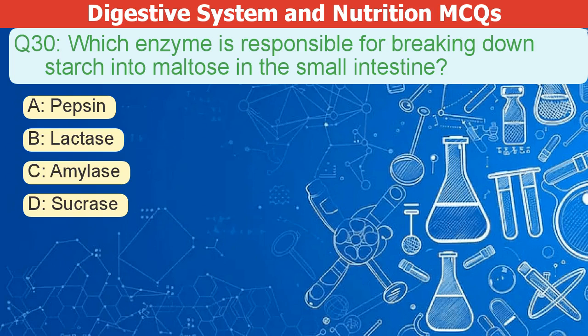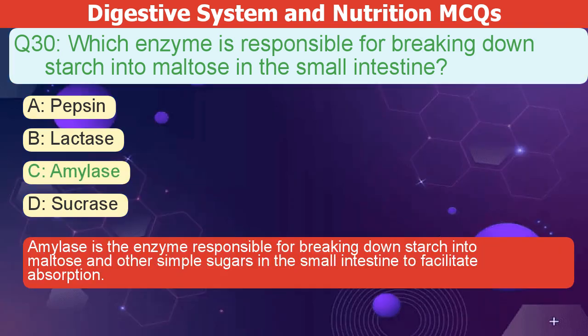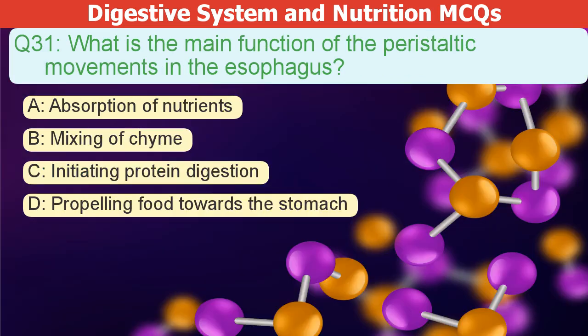Which enzyme breaks down starch into maltose in the small intestine? A. Pepsin. B. Lactase. C. Amylase. D. Sucrase. The correct answer is C. Amylase is the enzyme that breaks down starch into maltose and other simple sugars in the small intestine. This helps with absorption.